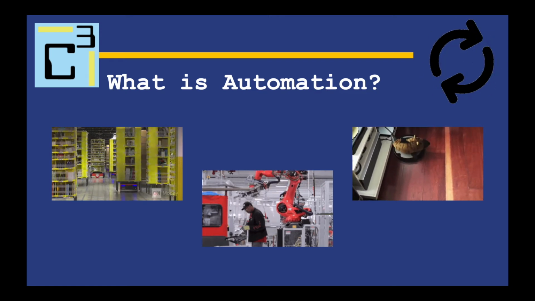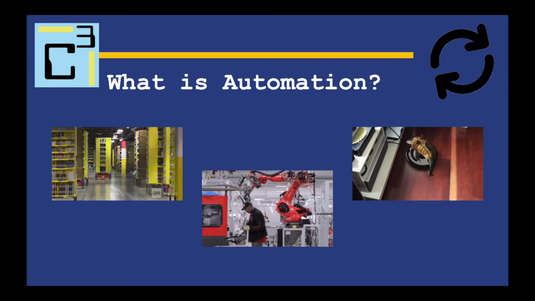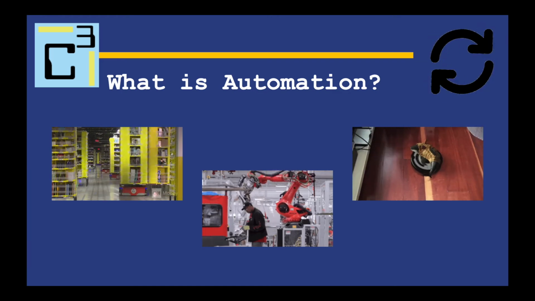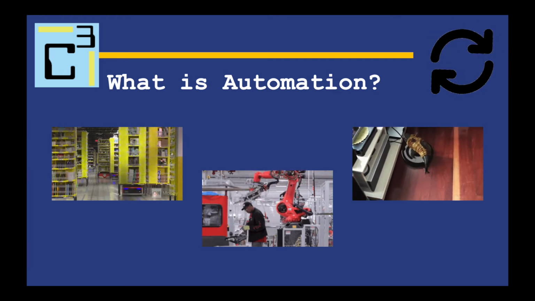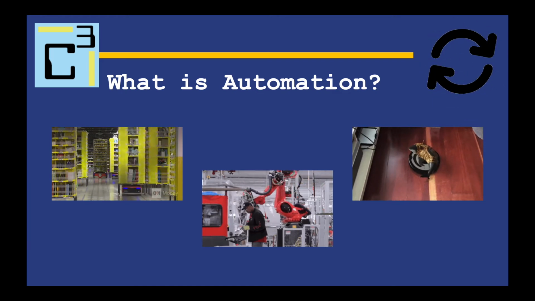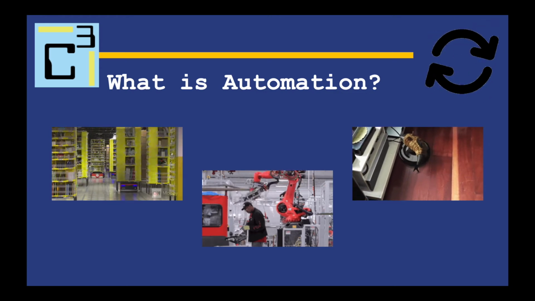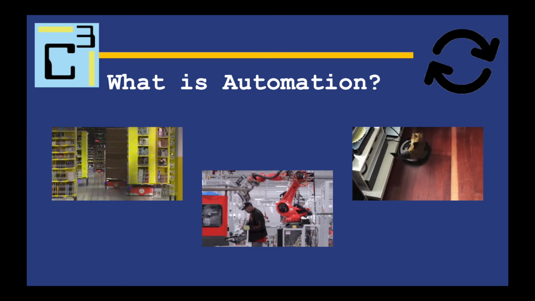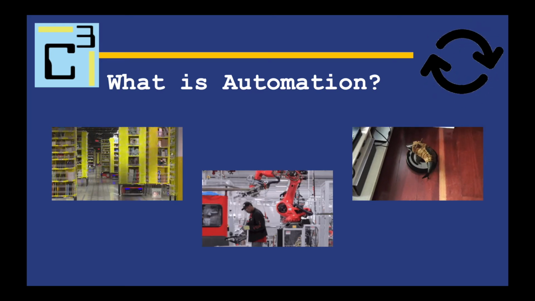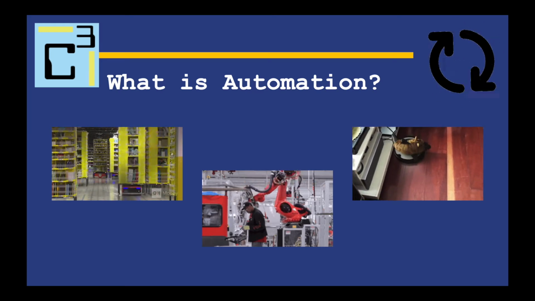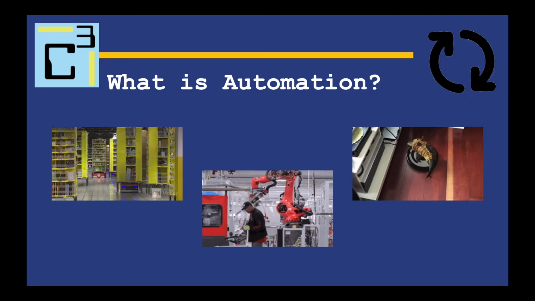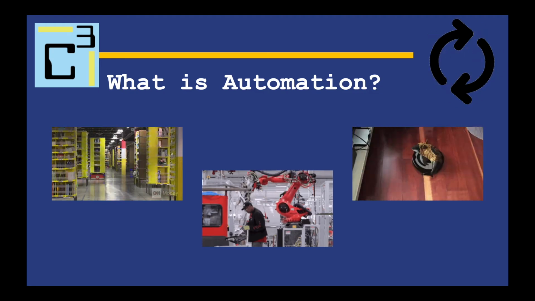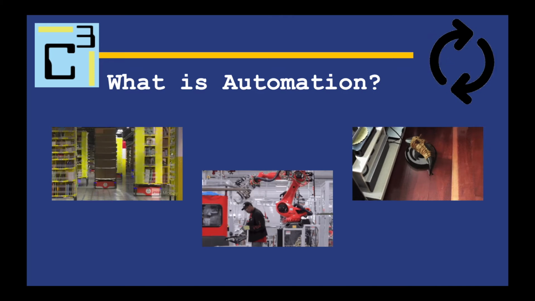There's no humans involved in this, and it just does it continuously. I also think about factories where you have a robot that is maybe putting a car door on, and that's its only job: grab the car door, put it on the car, grab the car door, put it on the car, over and over and over. So think about repetitive tasks, things that are happening all the time.